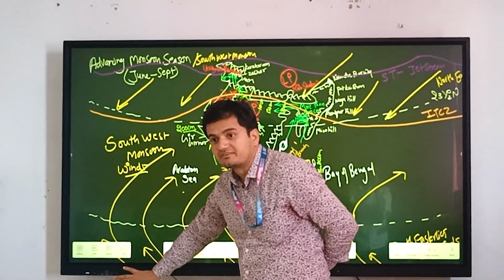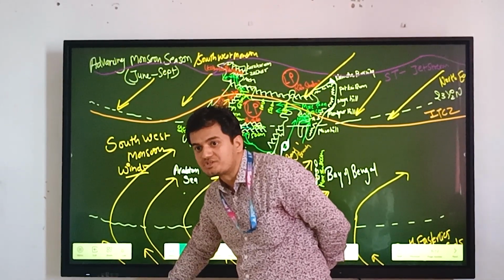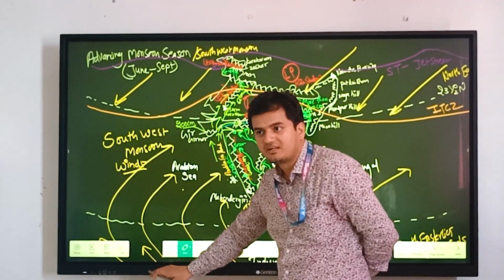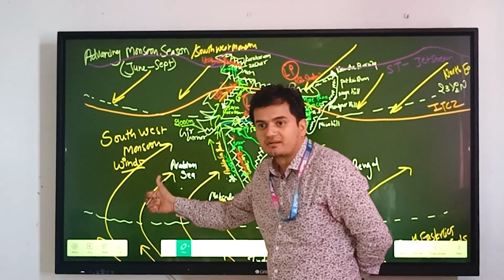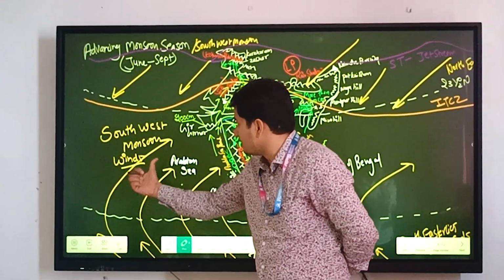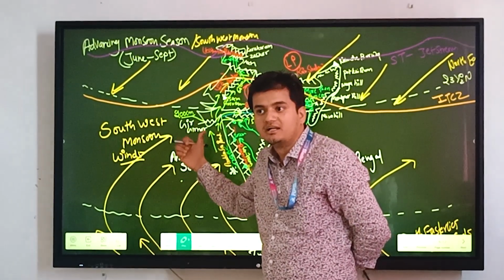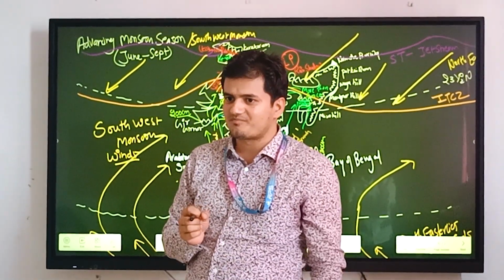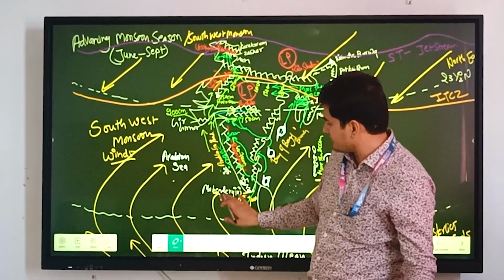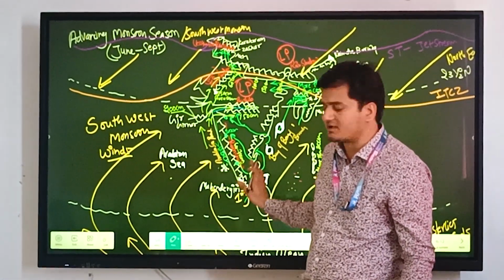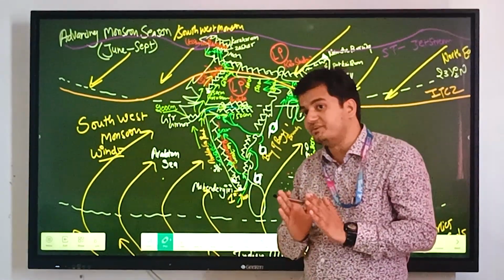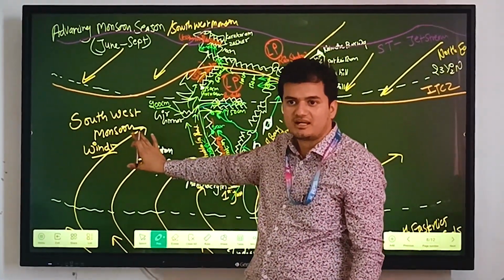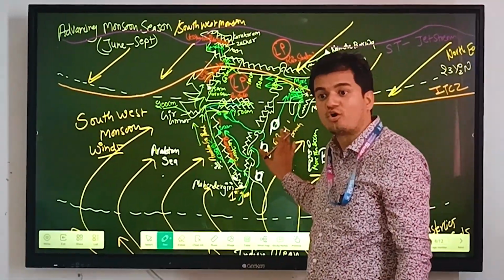These trade winds coming from the southern ocean, called the southeasterly trade winds, cross the equator and come from the southwest direction toward India. These are the winds which we call monsoon winds. So when these monsoon winds reach peninsular India, these winds will bifurcate into two parts. The first one is the Arabian Sea branch, and the second one is the Bay of Bengal branch.